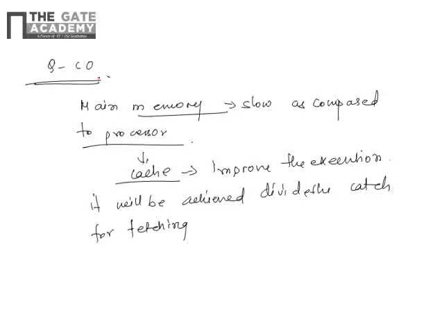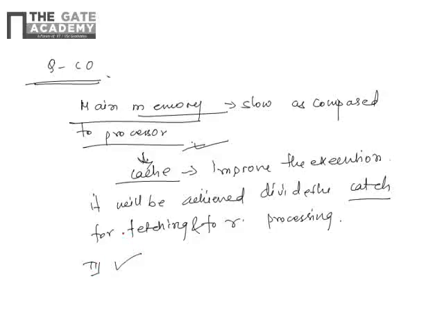Okay, so you know that main memory is slower as compared to the processor, right? So for that we implement the cache. So how will the cache improve the execution? This will be achieved by dividing the cache for fetching and for processing. So if you are increasing the size also, fine, it will improve the execution time. Okay, so this third statement is correct.